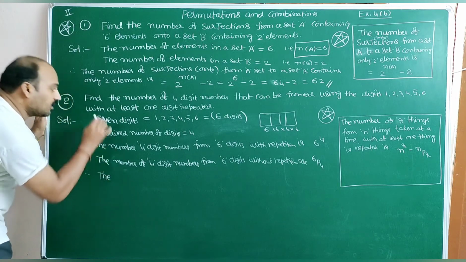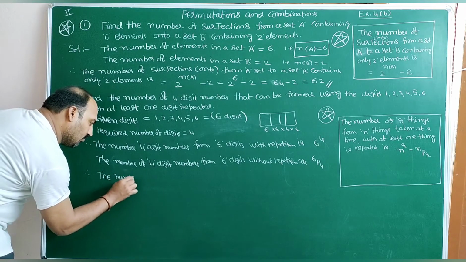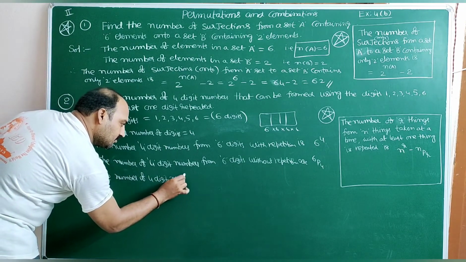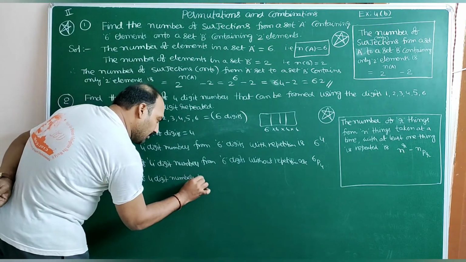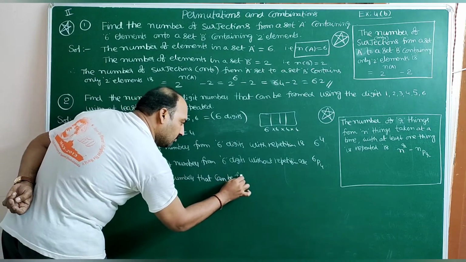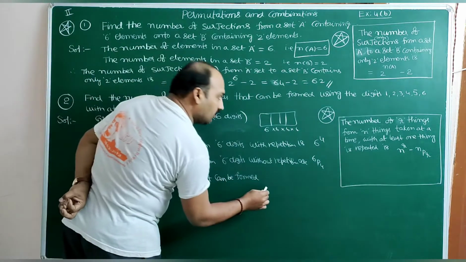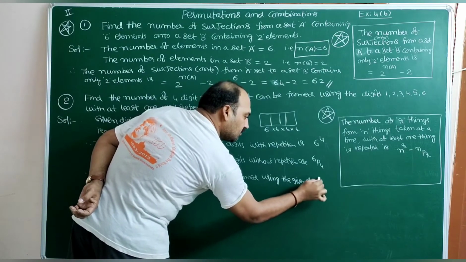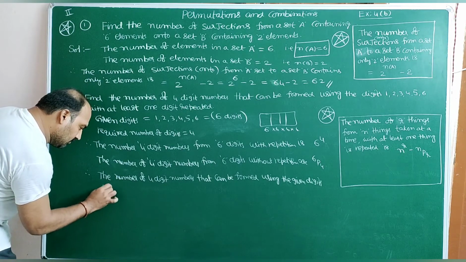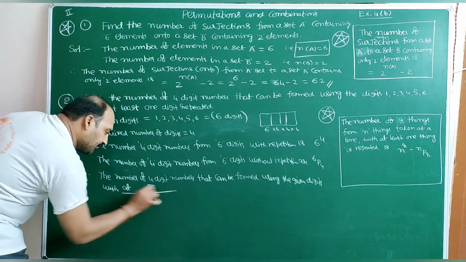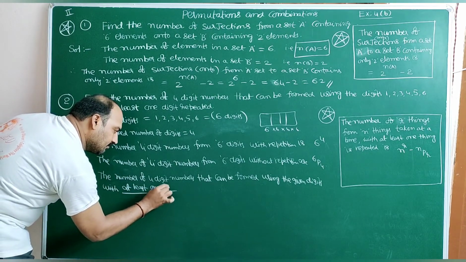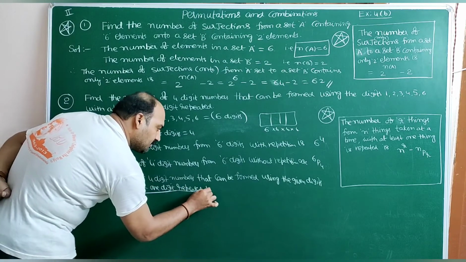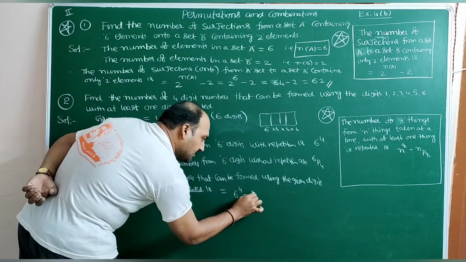Therefore, the number of 4 digit numbers that can be formed using the given digits, with at least one digit repeated, is 6 power 4 minus 6p4.